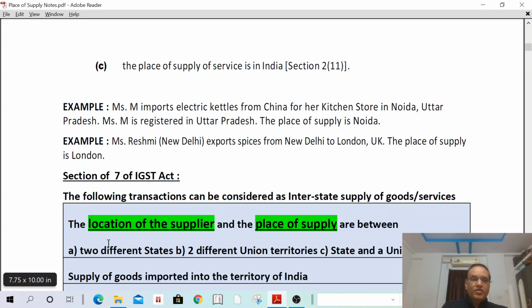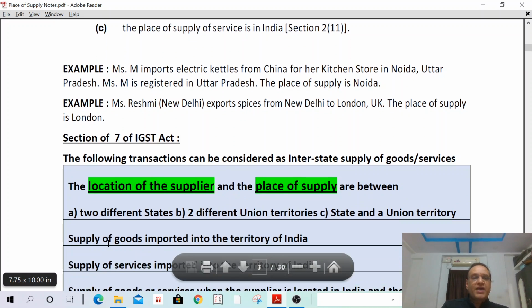Then second example, Mr. Reshmi exports spices from New Delhi to London, UK. The place of supply is London. What is that word? It is an export of goods. Export of goods means taking goods out of India. UK is outside India. That means taking goods out of India from a place in India, meaning New Delhi. That means it is goods exported from New Delhi to UK. It will qualify as an export of goods.